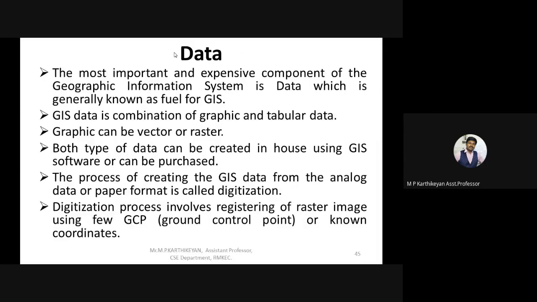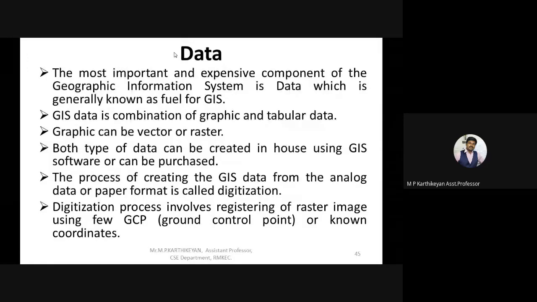The next component, the third component, is data. It is a very, very important component of all these five components. The first component is hardware, the second component is software, and the third component is data. For data to happen, hardware and software are very, very important for this component to successfully take place.